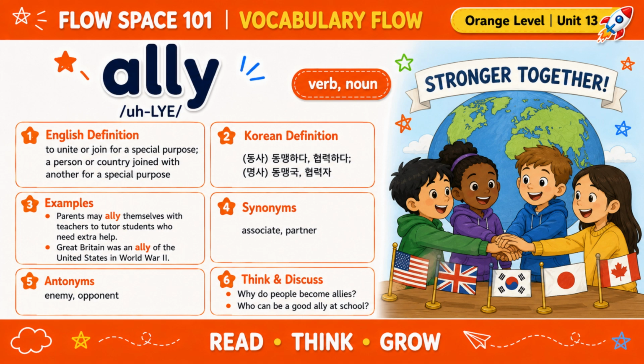For example, parents may ally themselves with teachers to tutor students who need extra help. Another example is, Great Britain was an ally of the United States in World War II. Some synonyms are associate and partner. Some antonyms are enemy and opponent. Why do people become allies? Who can be a good ally at school?